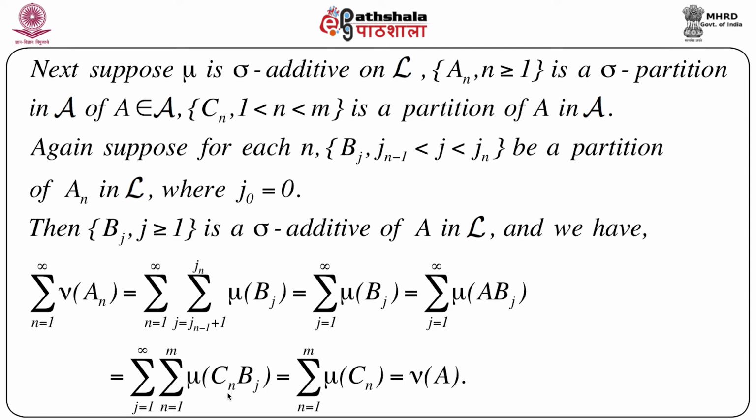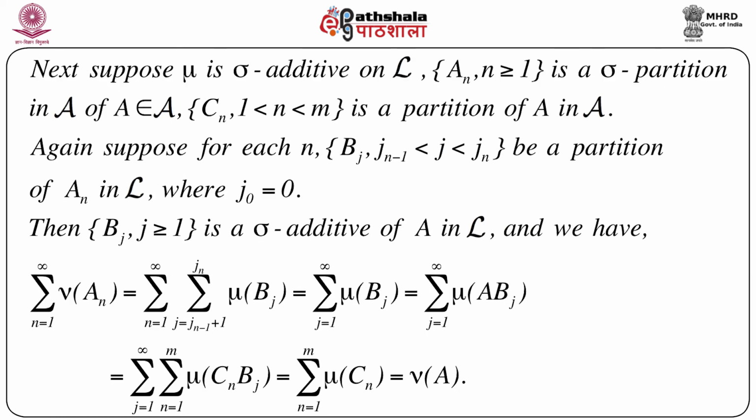Now again if we combine these two, what we get is the summation n equals 1 to m of mu of Cn, which is equal to nu A. So what we get is that if an is a sigma partition in script A of a set capital A that belongs to script A, then nu of A can be written as the summation n equals 1 to infinity of nu of an, that means in terms of that partition of an and in terms of the measure that we have defined, there is nu, which is an extension of mu.